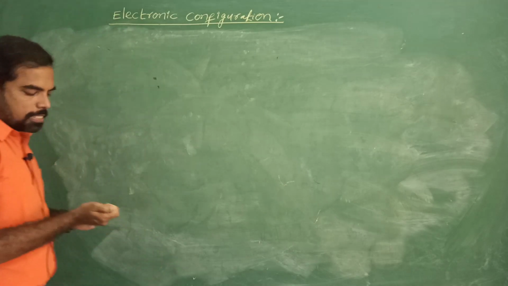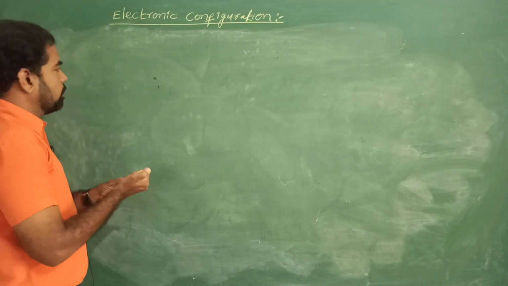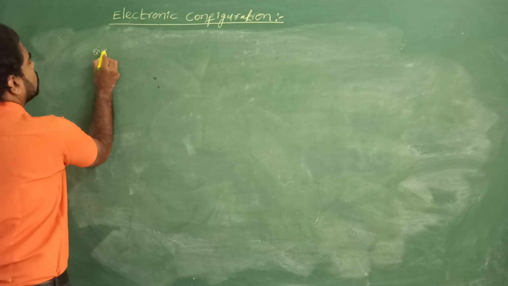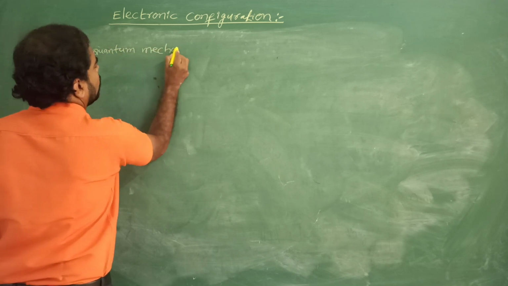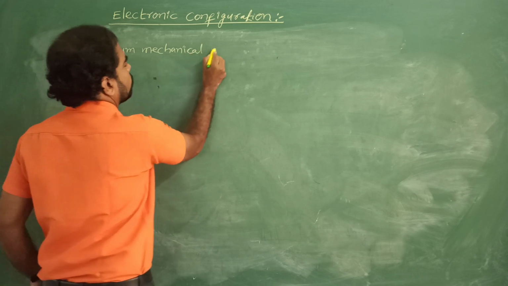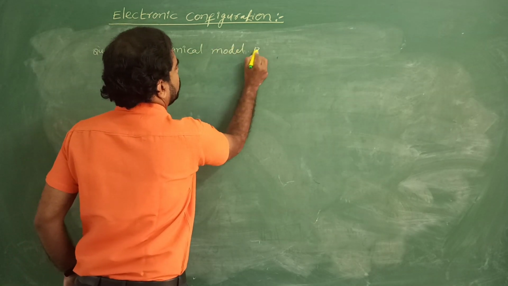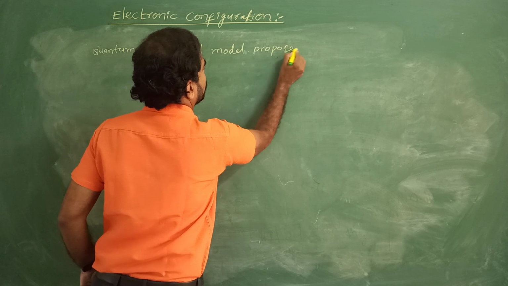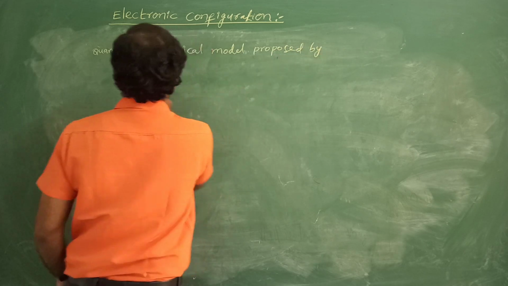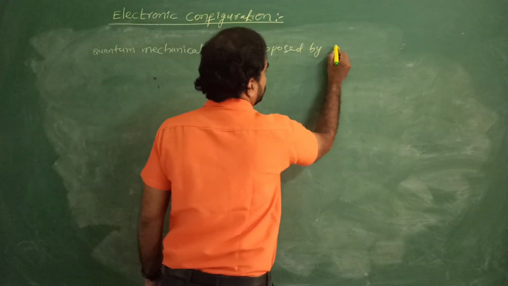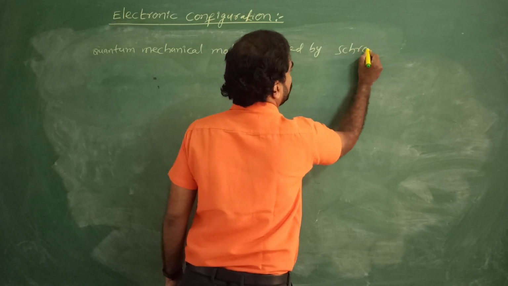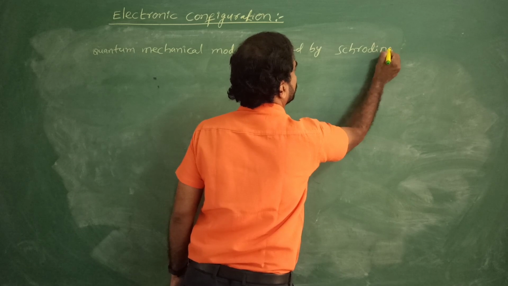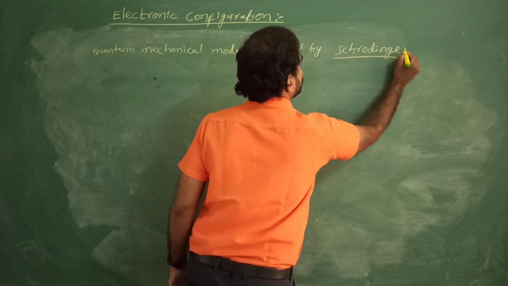Another important one is the quantum mechanical model. The quantum mechanical model is proposed by Erwin Schrödinger. Remember the scientist's name, Schrödinger.